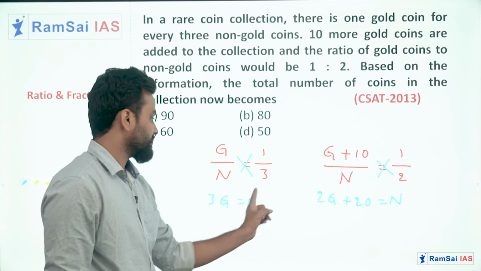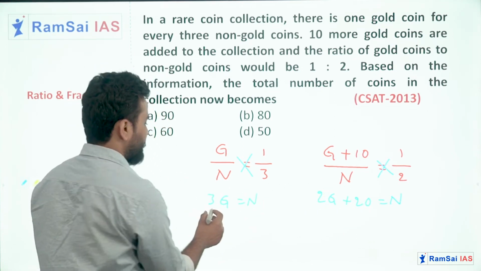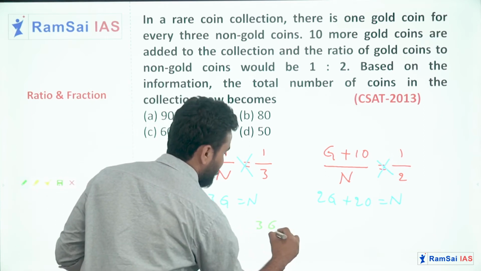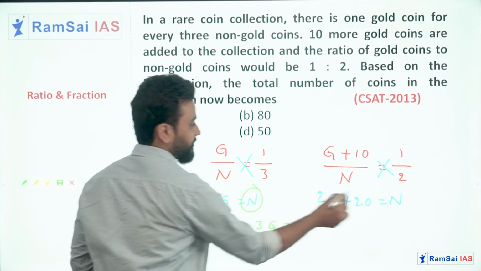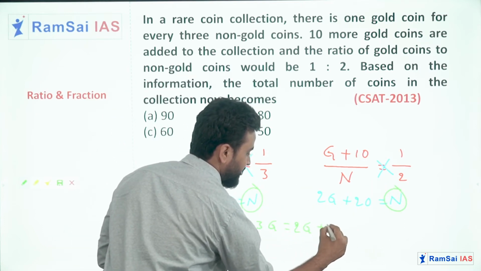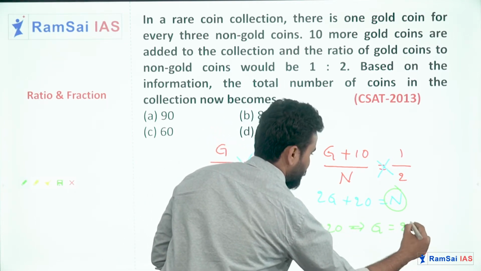But in the two cases it is equal to N only. Then I will convert it into gold coins. See, equate the two, 3G equal to N equal to 2G plus 20. So from this, number of gold coins equal to 20.